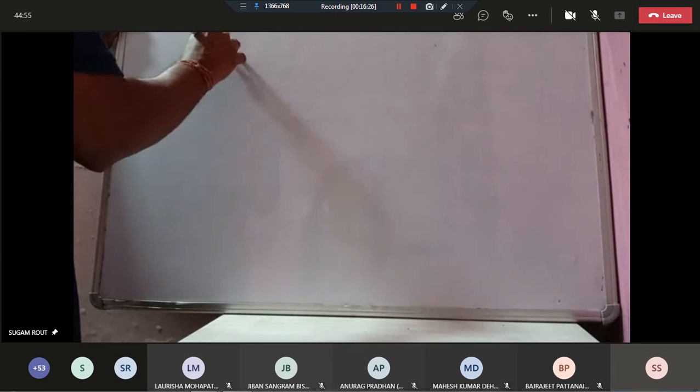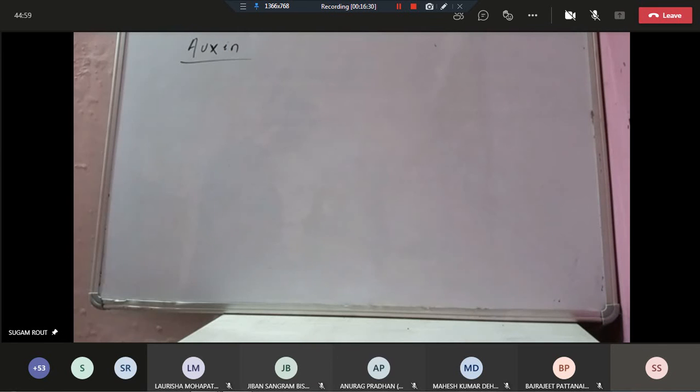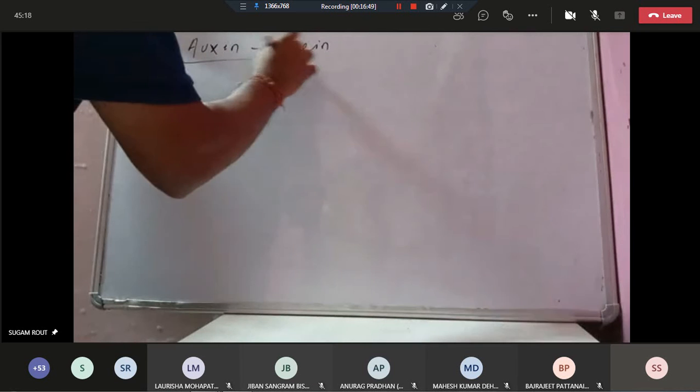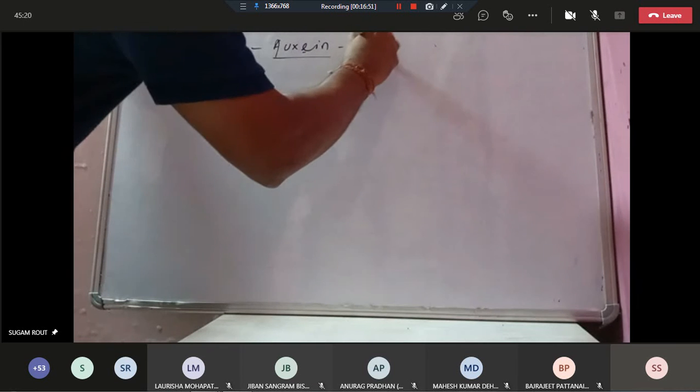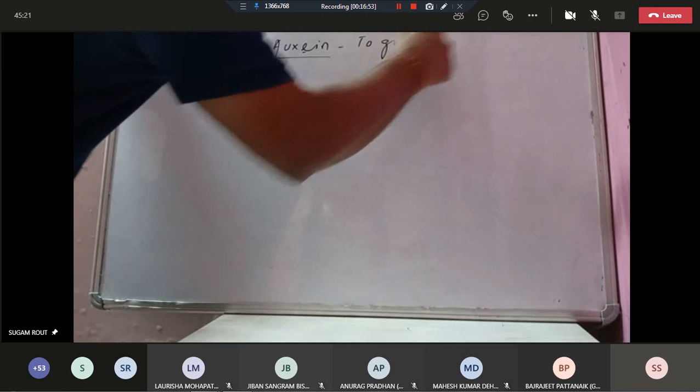And next, let's go into detail about auxin. Auxin is a growth promoting phytohormone. The term auxin means to grow. Okay.